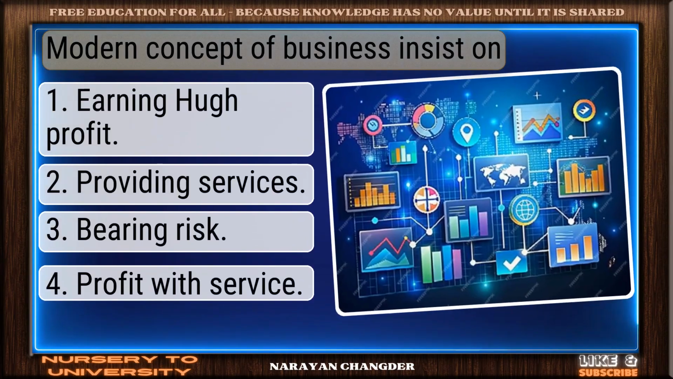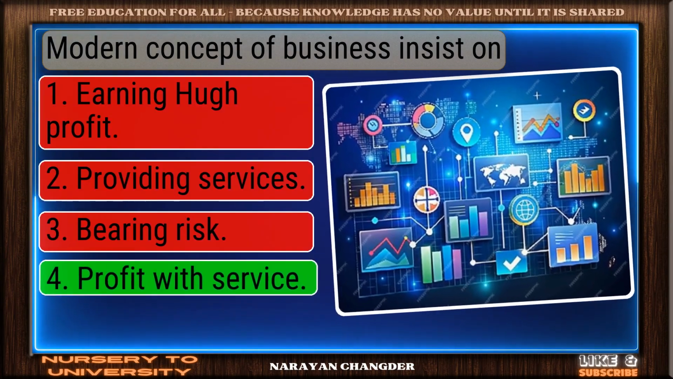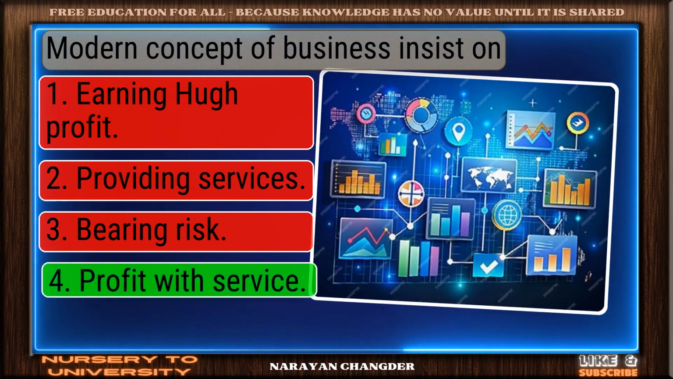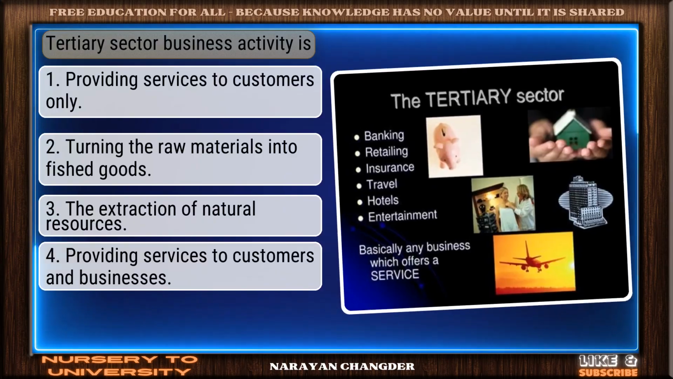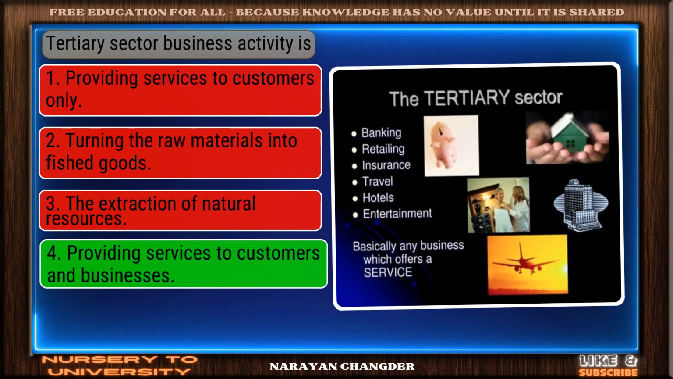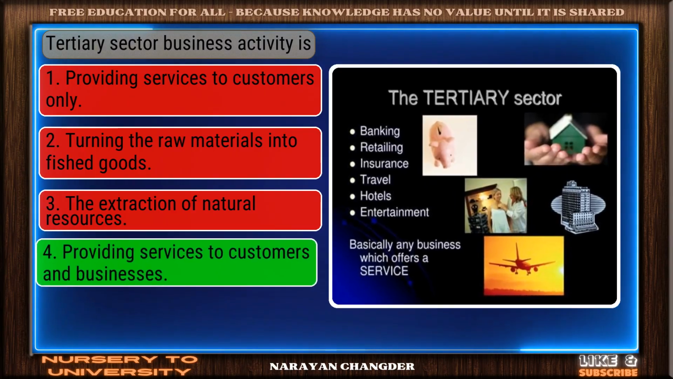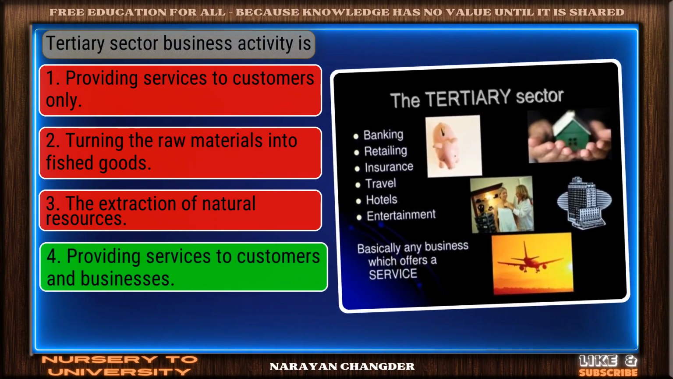Modern concept of business insist on. Nice selection. Profit with service is the correct and valid answer. Tertiary sector business activity is. Right again. Providing services to customers and businesses is a valid answer.